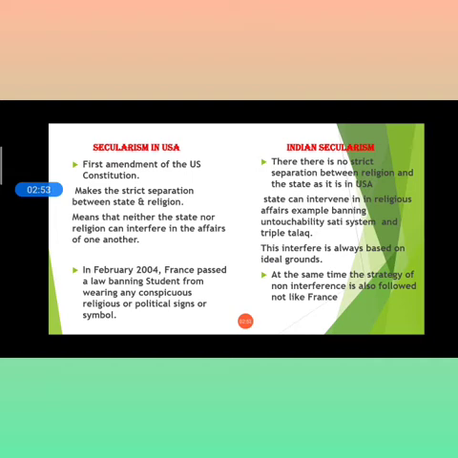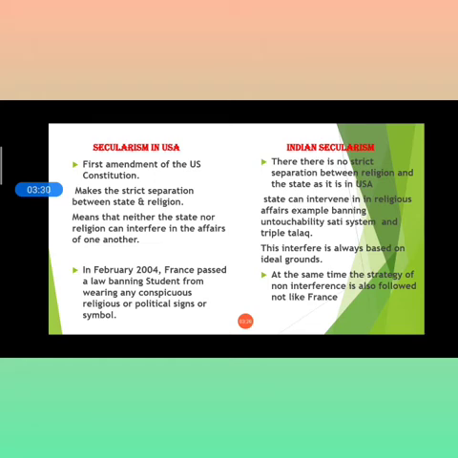This means there is no right to wear any religious symbols in France. Like Christians can wear the cross, Muslims can wear the caps, Hindus can put a tilak on the head. These kinds of things cannot be worn or used by any individual living in France. This is banned there.